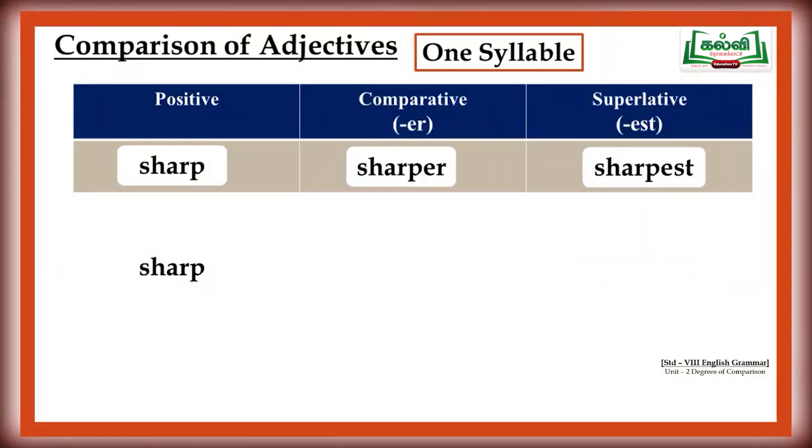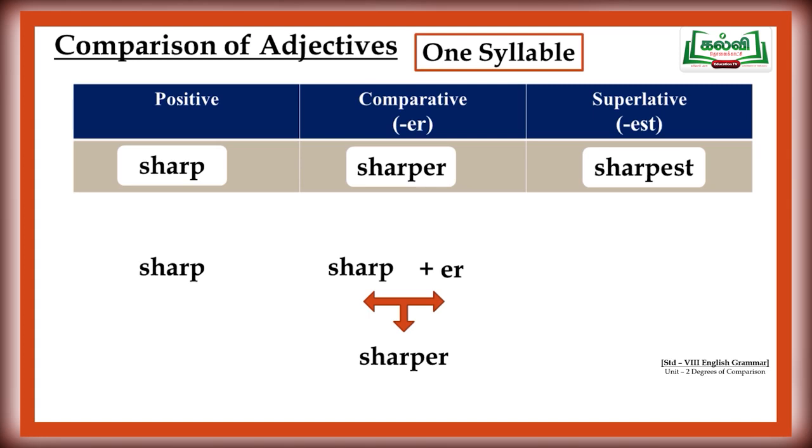Usually, if the word is a one syllable word, we use this rule. We have to add ER to the positive form to make it a comparative form. For example, sharp is a word in positive form. We have to add E and R together, ER, with that word sharp.